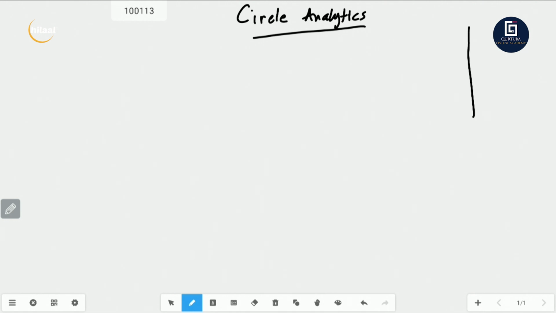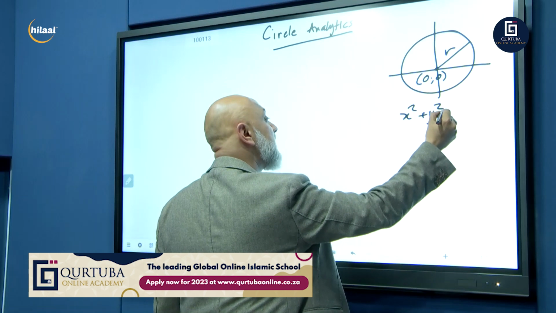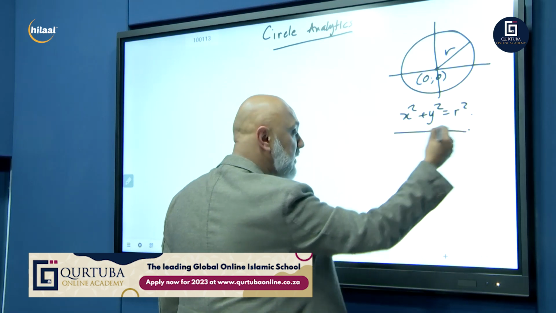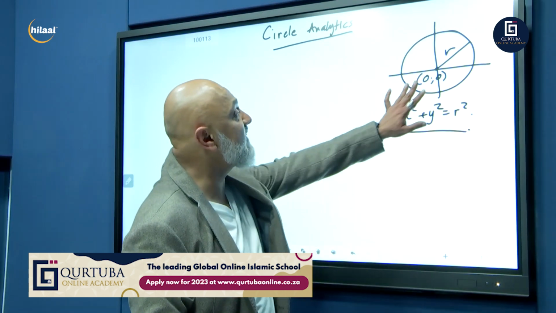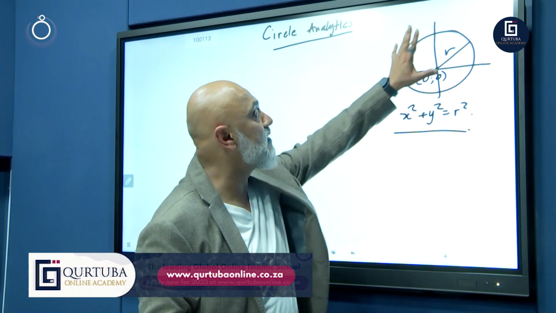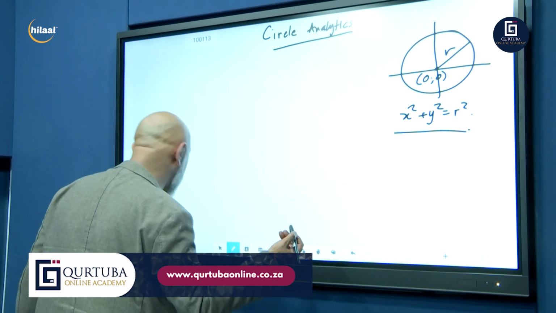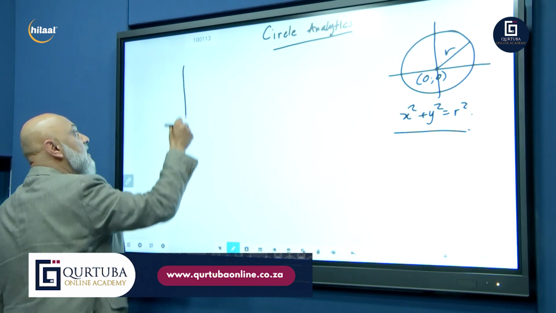Now, you know that if you had a circle, and its center was at 0 and 0, and that is the radius. You all know from grade 10, what is the equation of a circle? The equation of a circle is x squared plus y squared is equal to r squared. That's the equation of a circle. But this is if the center is at 0 and 0. What if the circle moves? What would the new equation be? So this is where we are at.